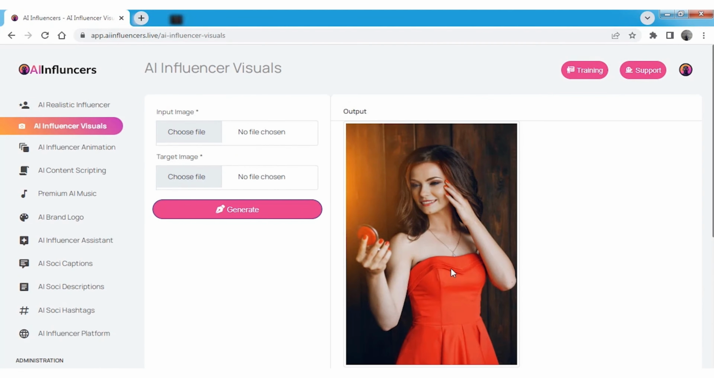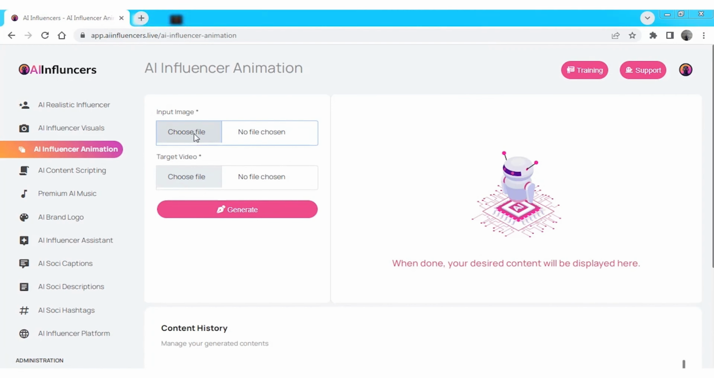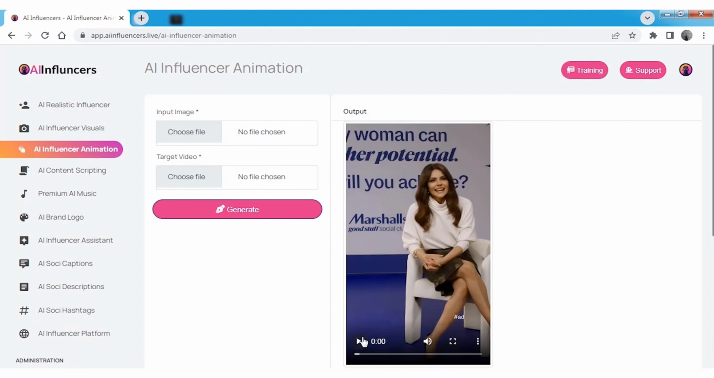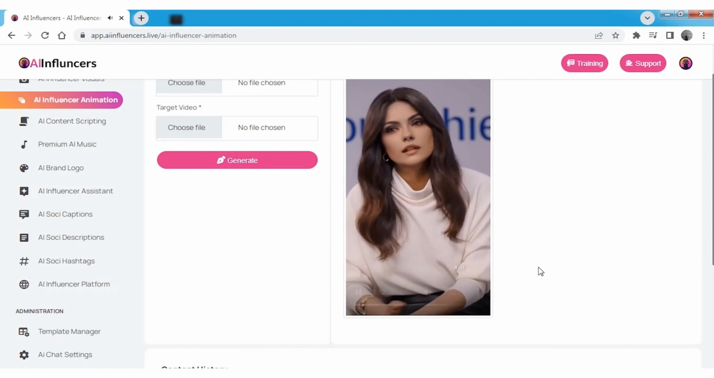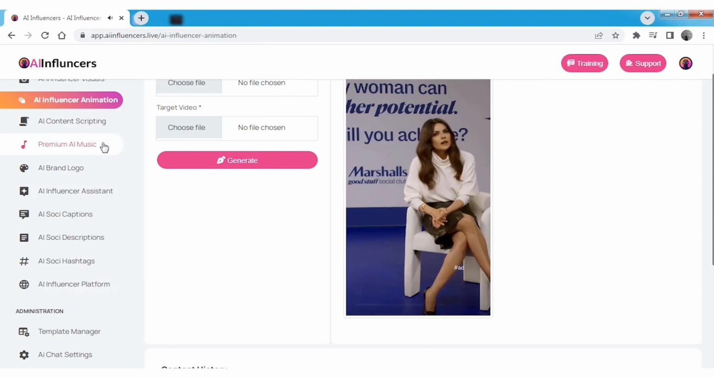Go to the AI influencer animation option and upload your influencer image, then upload any video you want to swap with and click the Generate button. And see the result. It's really outstanding. You can download it and upload to any social media and get viral, and it instantly drives millions of views and 50,000 to 100,000 daily new followers.